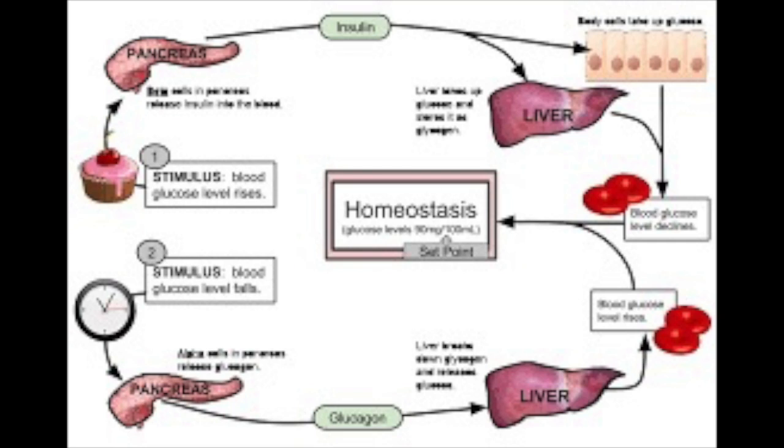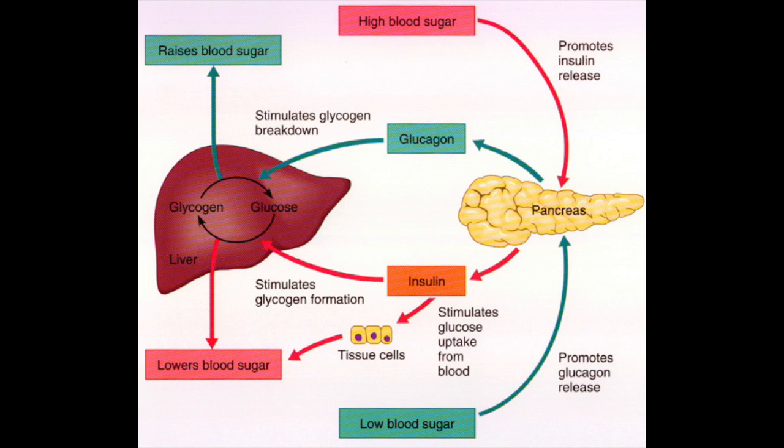Homeostasis is the state of steady internal conditions maintained by living things. Feedback mechanisms are vital control mechanisms for the body's homeostasis. There are two types of feedback mechanisms, positive and negative. A negative feedback mechanism is a control system that helps the body maintain homeostasis by sending a signal to stop a response. For instance, insulin causes blood glucose levels to decrease.